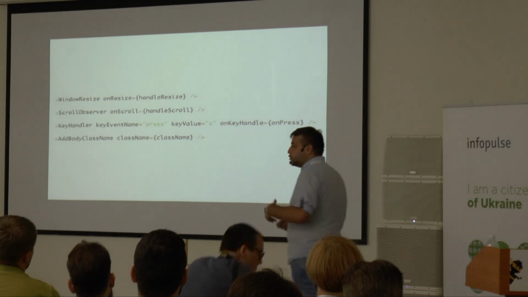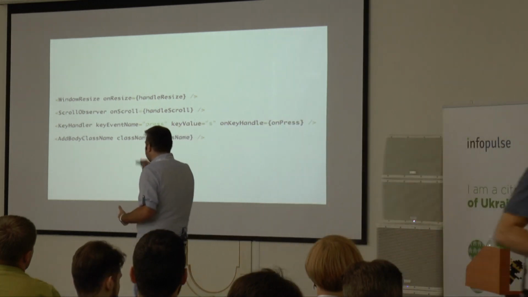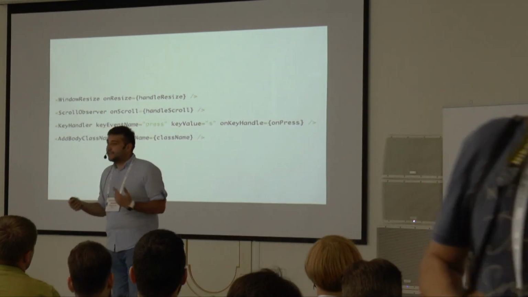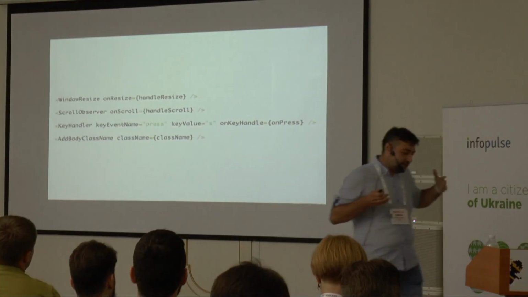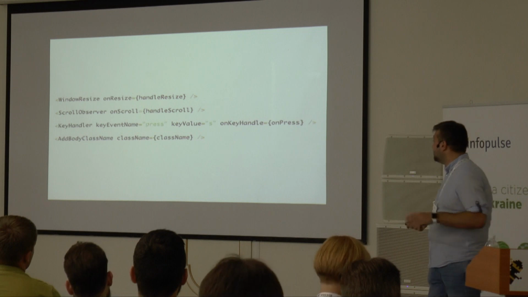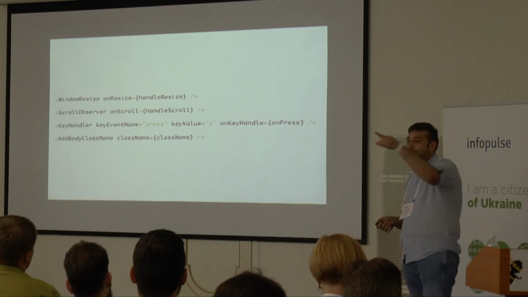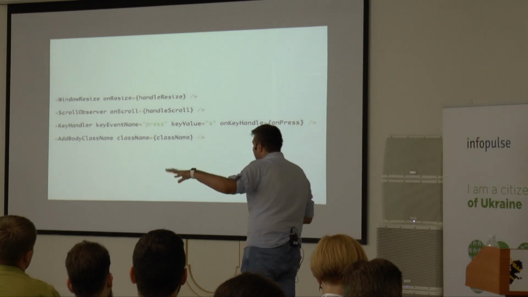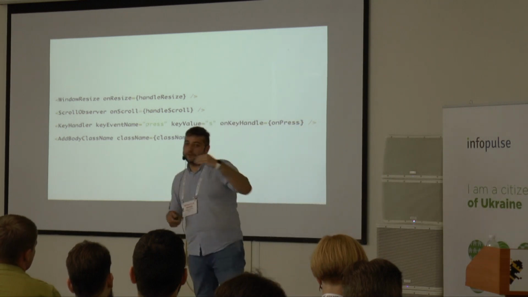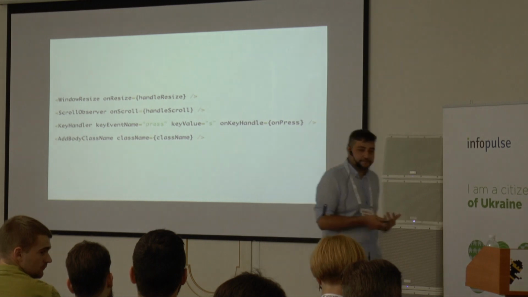We have a couple of those. Like we have something called scroll observer, which notices when something scrolls. We have key handlers. And they're quite useful because you can, for example, get a modal window, and in the modal window you use a key handler for X for closing, key handler escape for going to the next page and stuff like that. And actually your component becomes quite readable with actions.